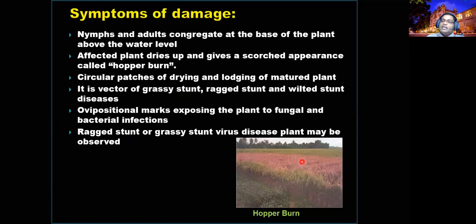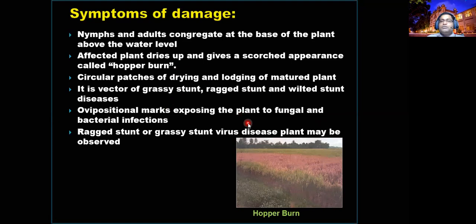While they are sucking the sap, they are also transmitting viruses, especially grassy stunt virus, ragged stunt virus and wilted stunt diseases of the rice. Therefore, you have to be very careful: if your field is infested by the brown plant hopper, then there are chances of more loss, right? So these are the special symptoms of the brown plant hopper.